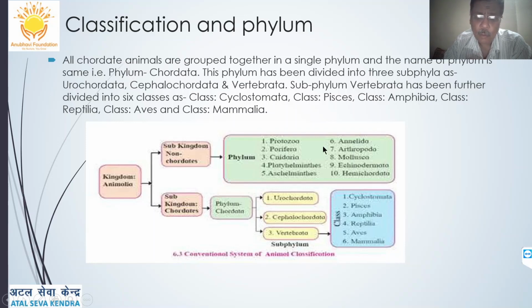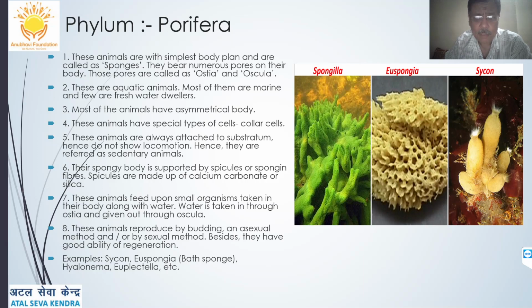Thus, the total classification of animals can be understood from this chart itself. If you know this chart, you can further describe them properly. So dear students, let's start. The first is phylum Porifera, which we are going to talk about. Protozoa are the amoeba-like animals which we have been studying in the lower classes, and we start from phylum Porifera, which is a part of subkingdom non-chordata or the non-chordates.